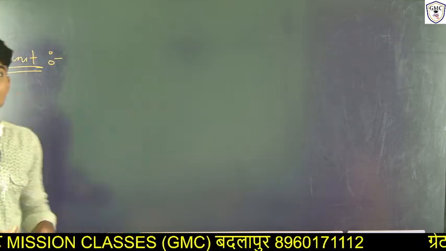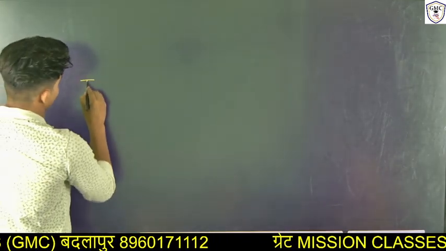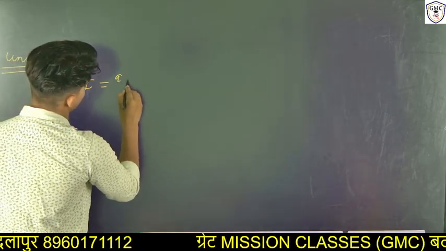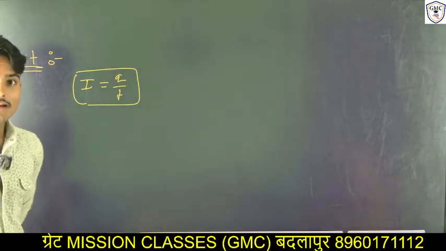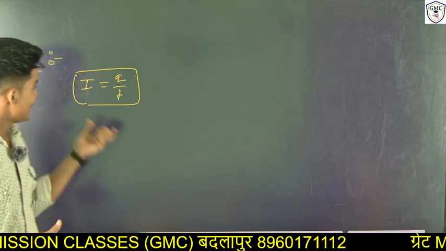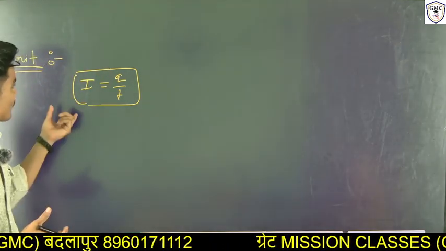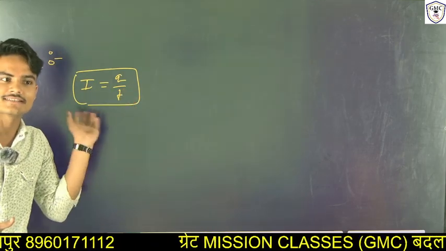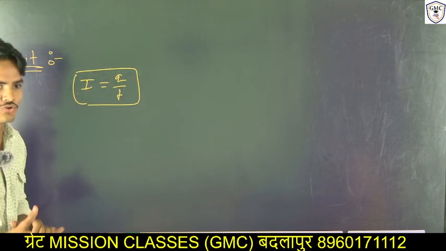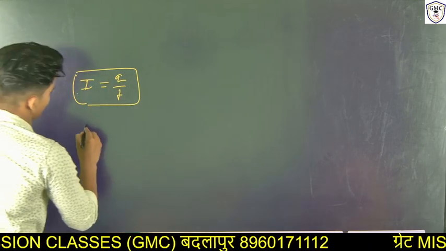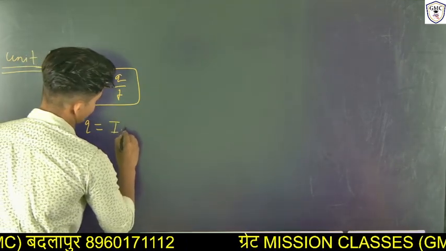In 10th standard, you studied a topic, electric current. That's I. I is equal to Q upon T. What is I? I means electric current. What do you understand by electric current? The flowing of charge in any circuit is called electric current. It is denoted by I. I equals Q upon T. Find the value of Q from here. Q is equal to I into T.